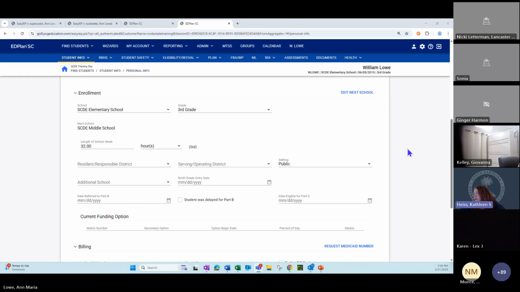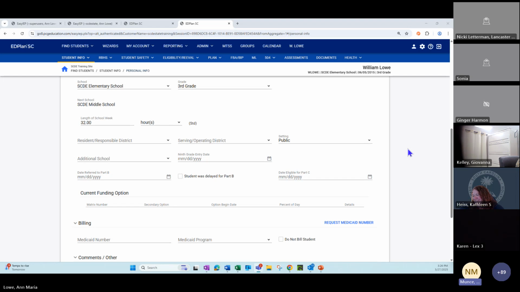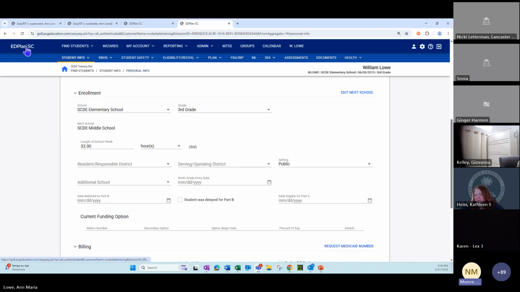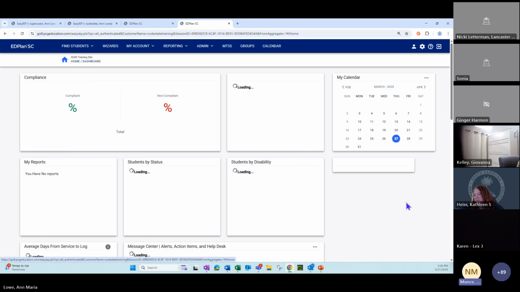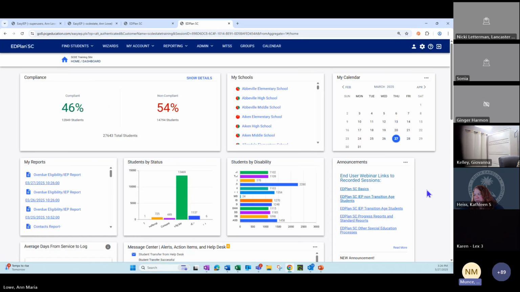Wait, Lori, will there ever be a way for this to update automatically from PowerSchool? Oh. You want to talk about that, Nick? Yeah, I can. This is something we're looking at doing right now from the statewide perspective. We have to make sure that the fields are coming over correctly from PowerSchool to your EdFi data warehouse, and then from your EdFi data warehouse into EdPlan. But it is a need we've heard loud and clear. So we are looking into this as a team to understand if we can do this automatically. Updates to come on that, but it's in the works.